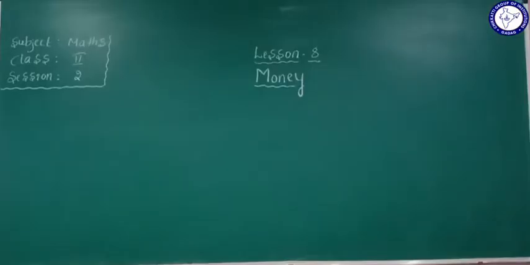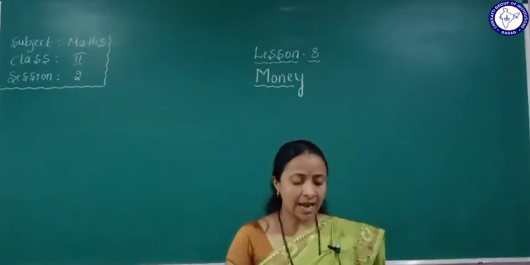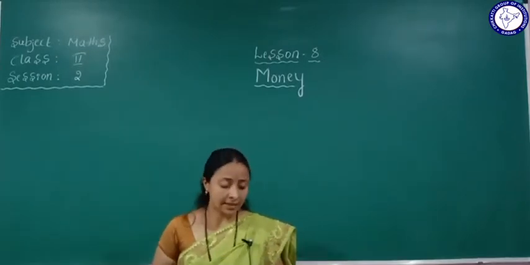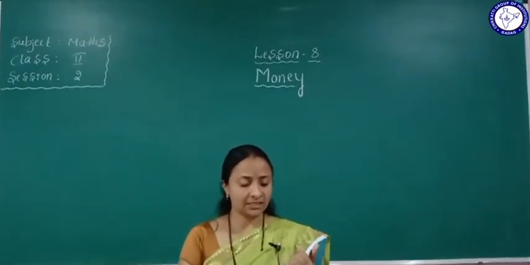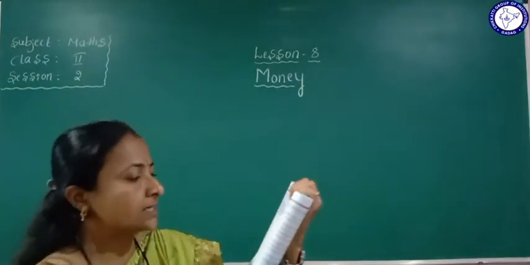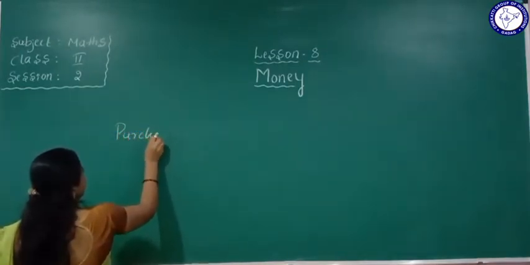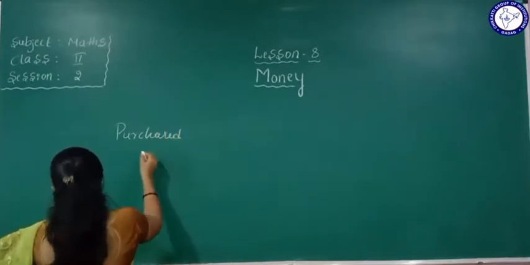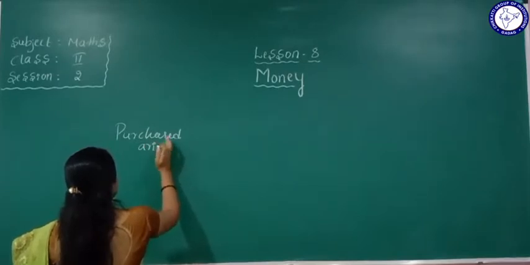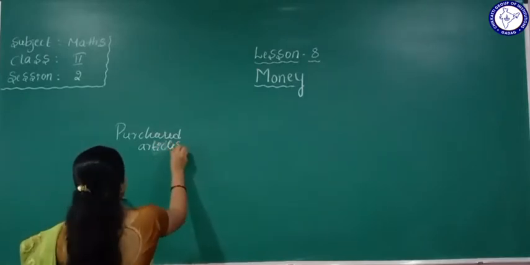Okay. Yes. See here students, next one: by looking at the pictures and the money tag, fill up the blanks as given in the example. Some examples are given here. So here, purchased articles, write here purchased articles.